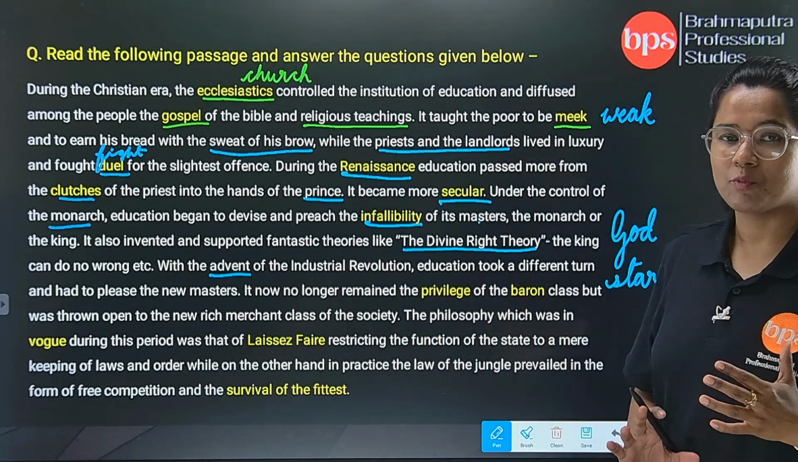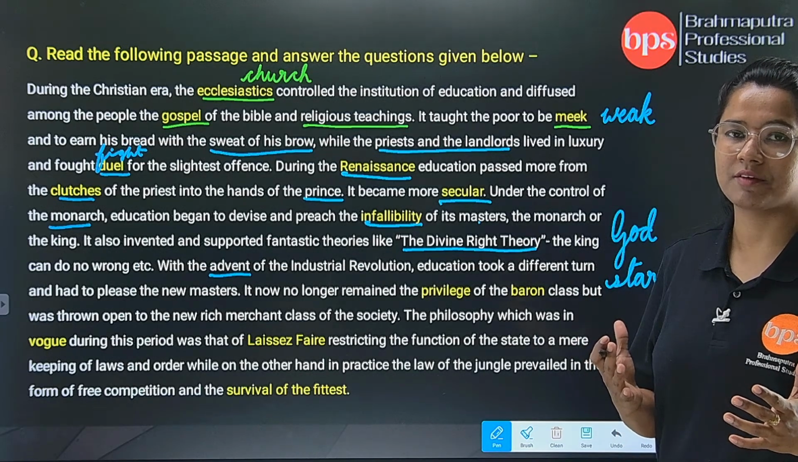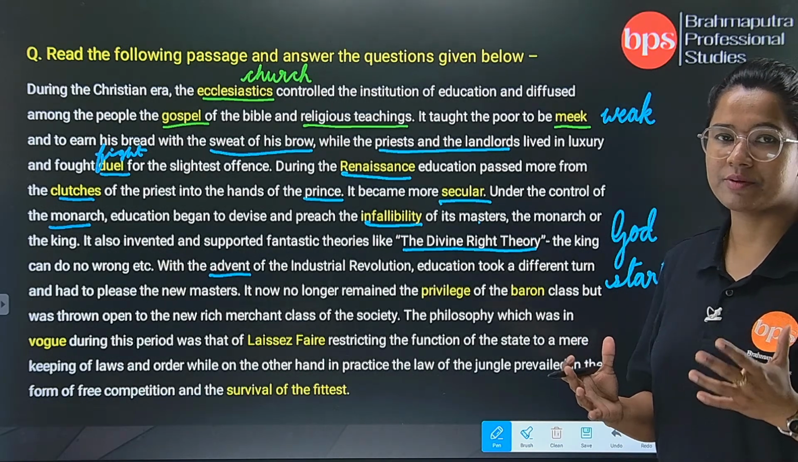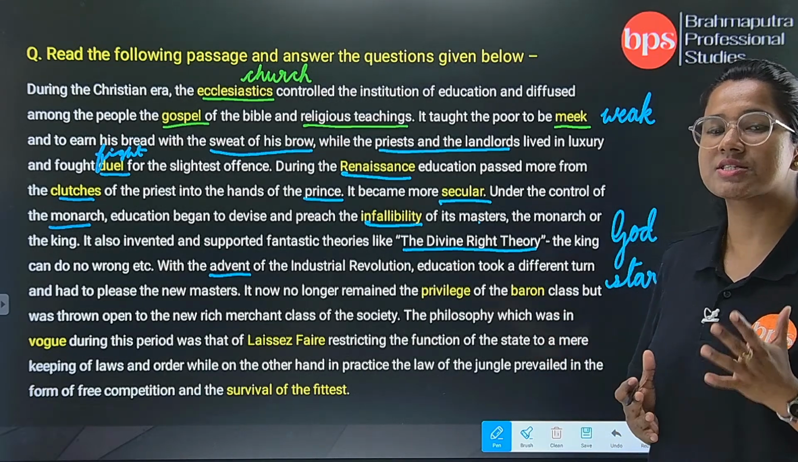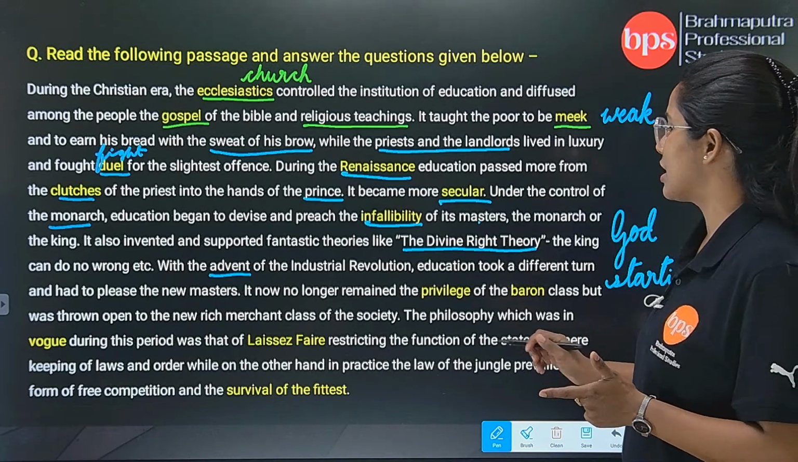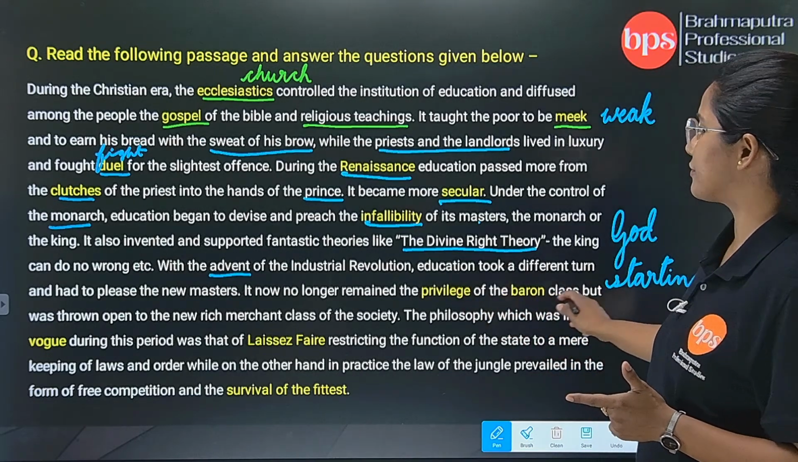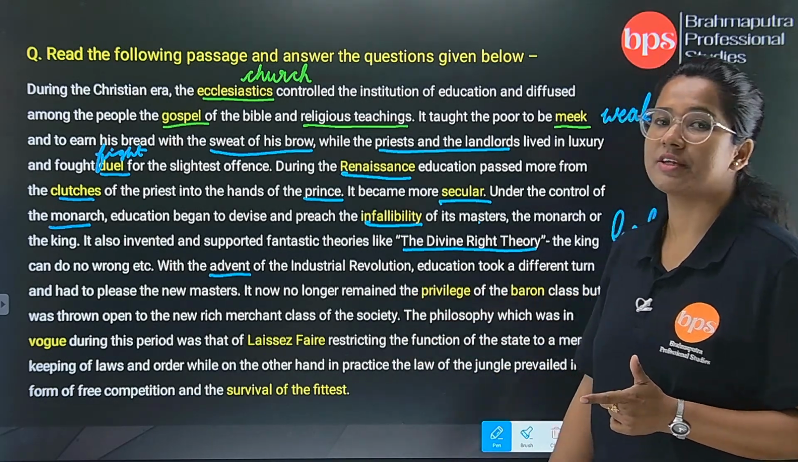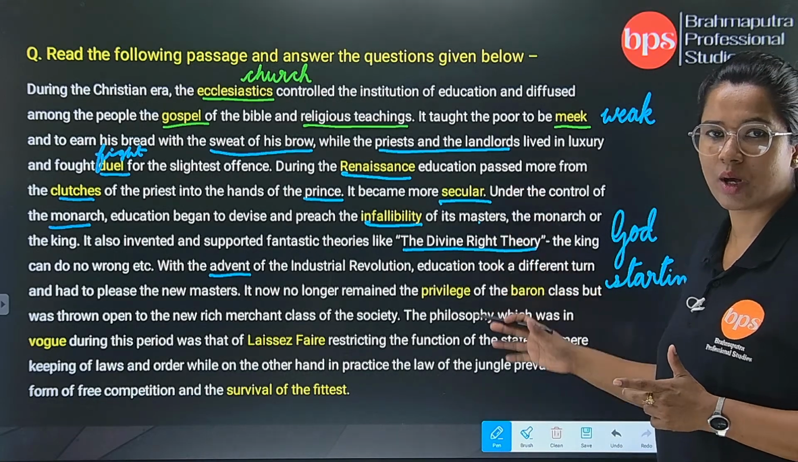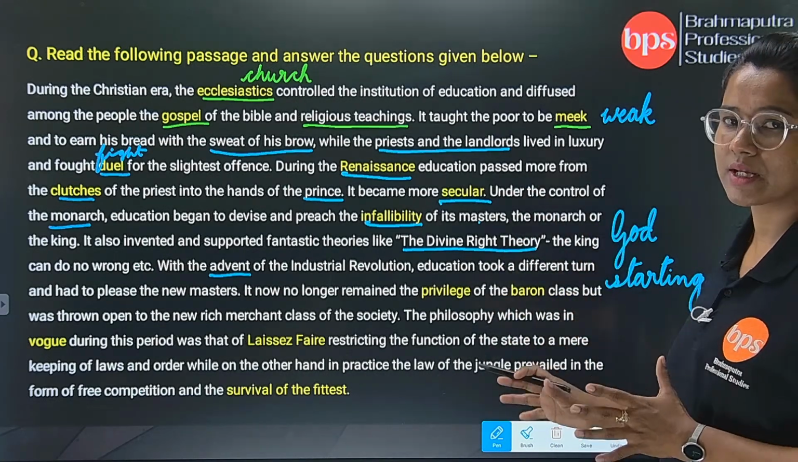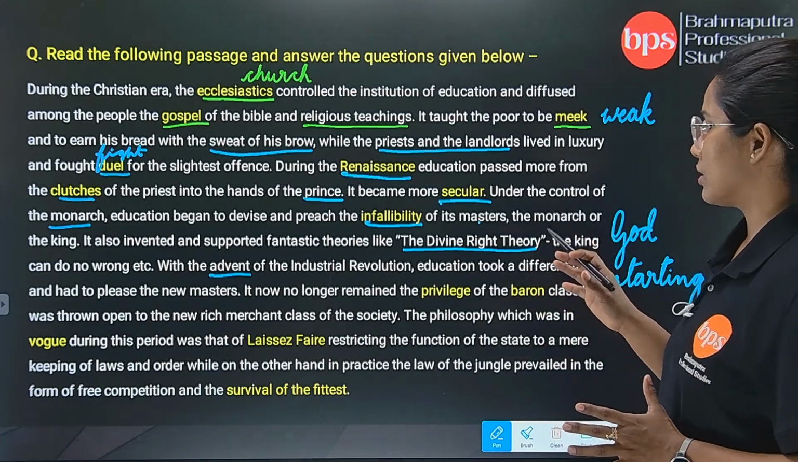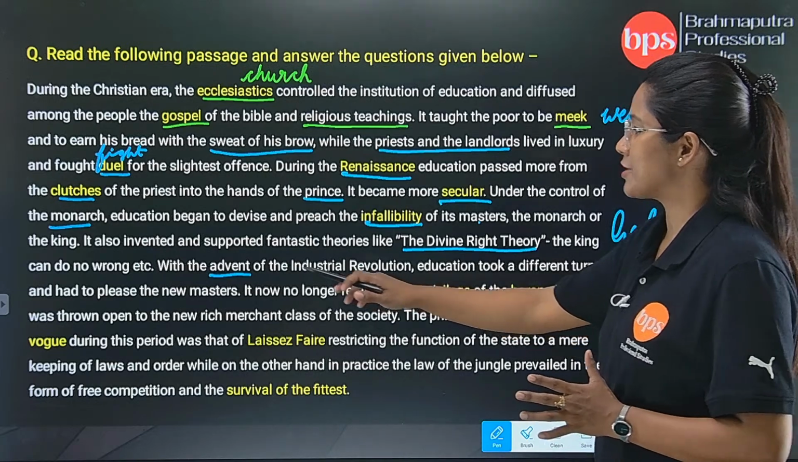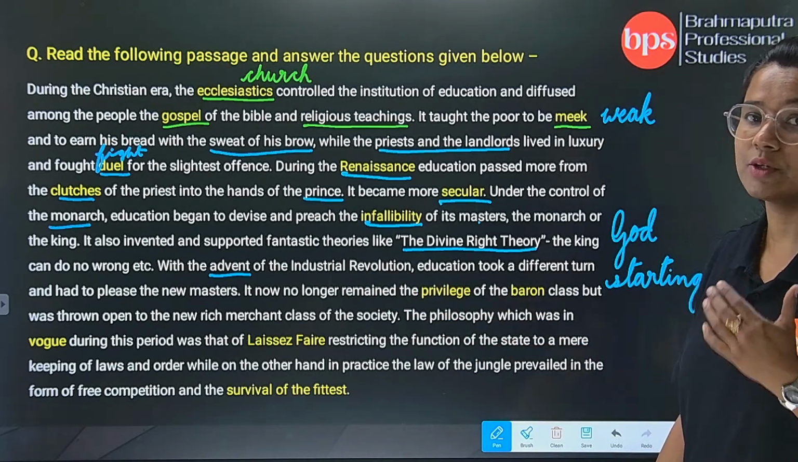Now the era came when the factories and the factory products were generally preferred by the people. That was the time during the Industrial Revolution where education took a different turn and had to please the new masters. I hope that you can go through the comprehension even if I am standing here. So education took a different turn and had to please the new masters. Now who are the new masters?